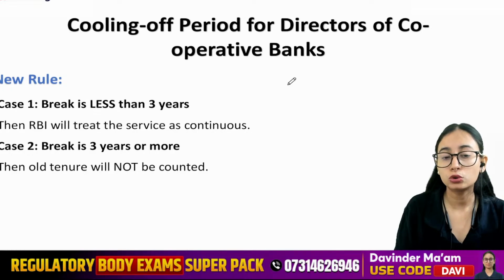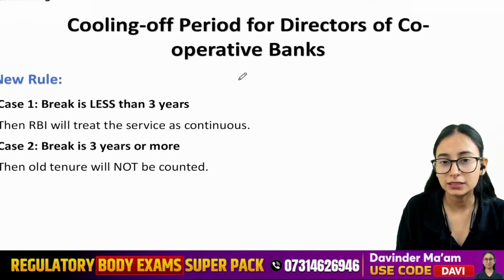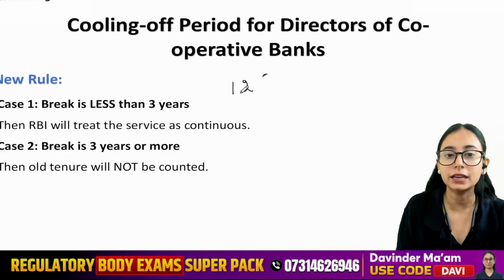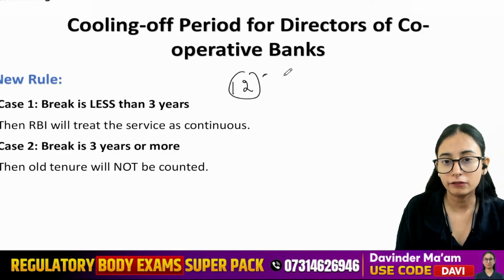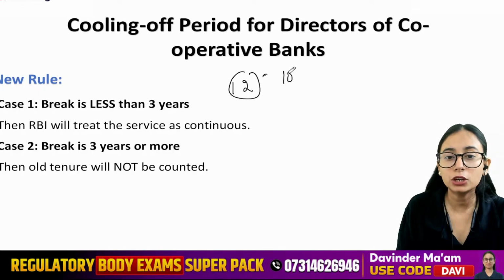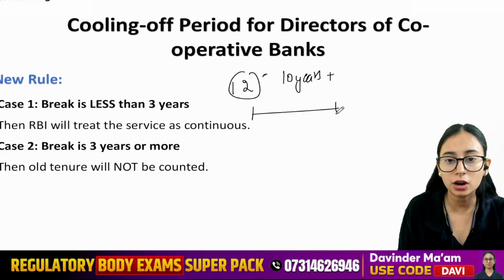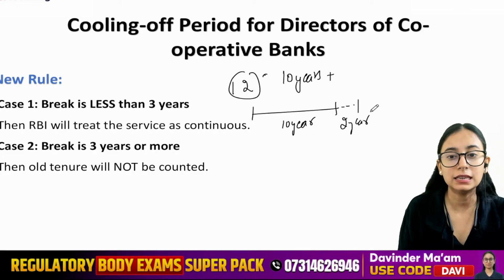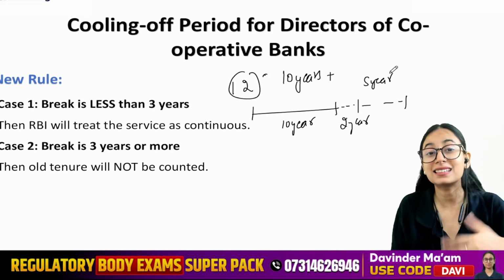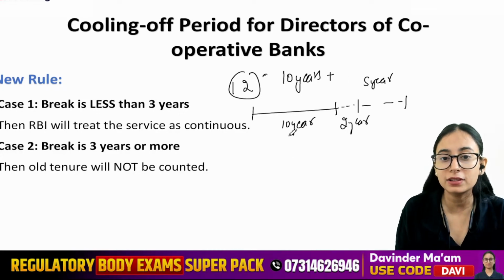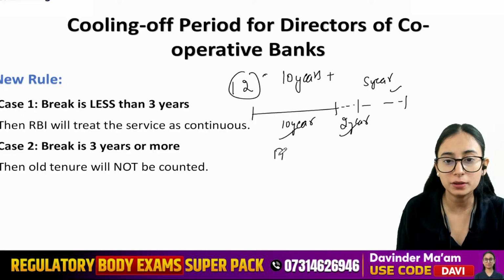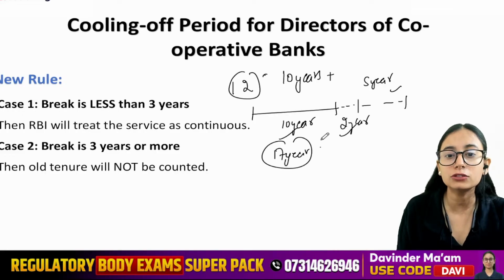Now there are two new rules. If the break is less than 3 years, that means you have taken say 1 year of break or 2 years of break, right? If that is the case, then we will assume that you have continuously served the 10 years plus the extended years that you have done. For example, you served the 10 years. After that, you take a break of say 2 years, which is less than 3 years, and then you continued for 5 years. So how will they ascertain the value of your total serving period? They will say 10 plus 2 plus 5. This comes out to be 17 years. That means you have served 17 years in the urban cooperative bank.